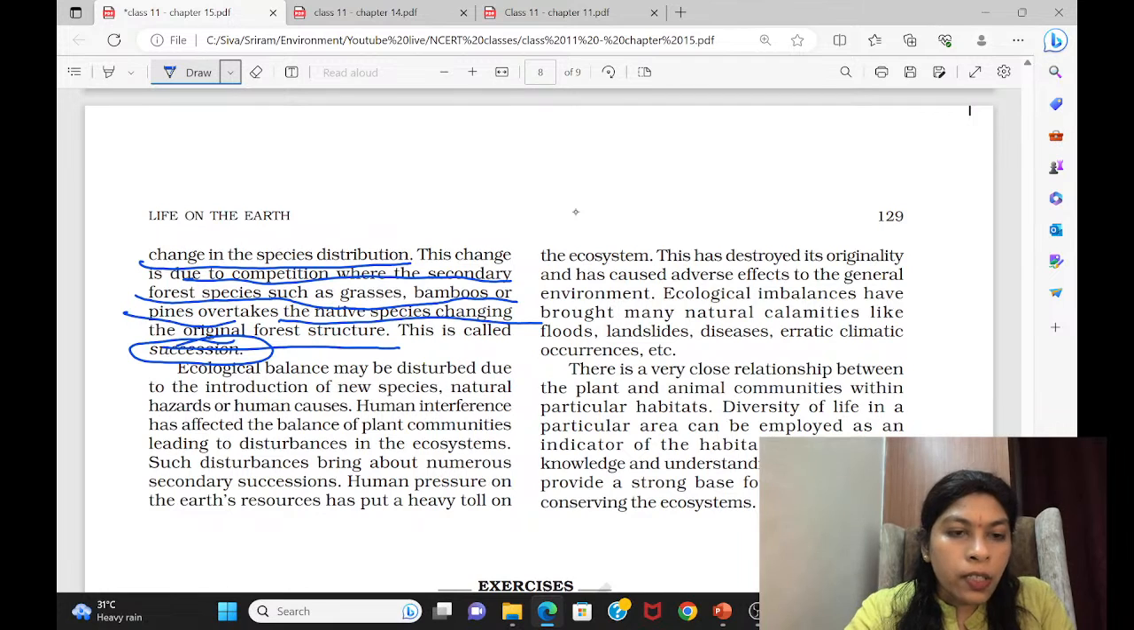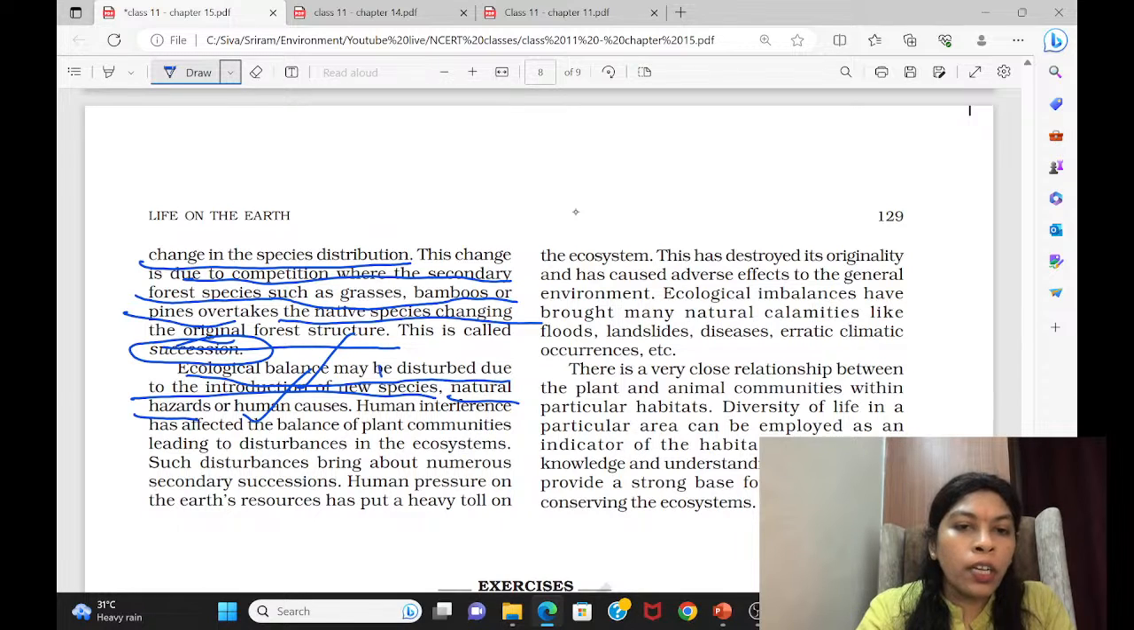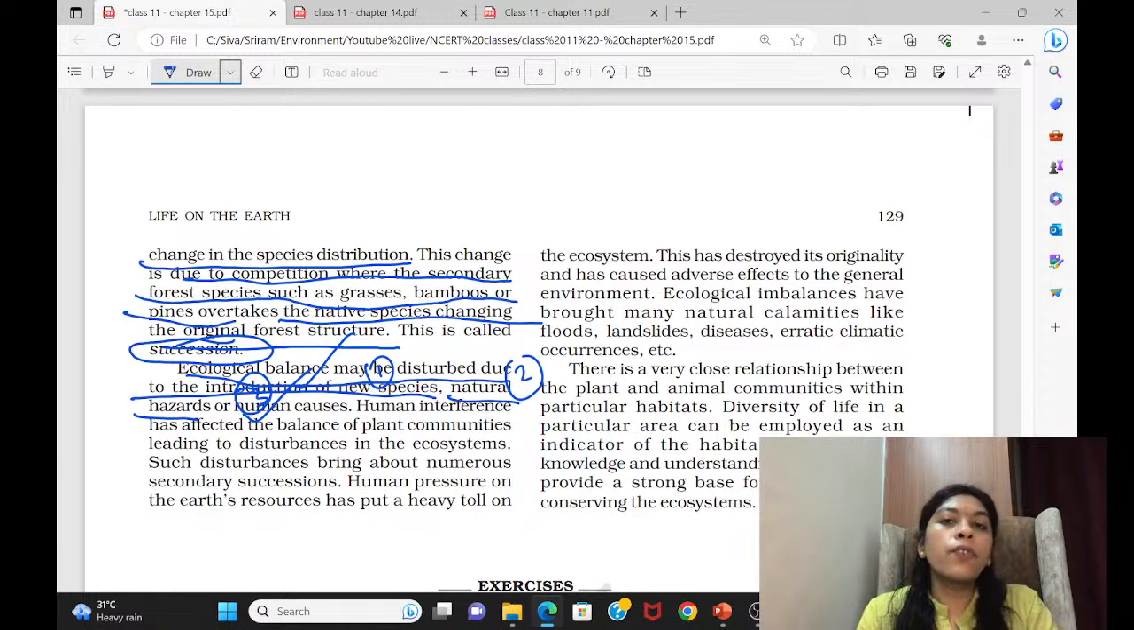Then you can just give a reading of this particular paragraph. They have said ecological balance may be disturbed due to the introduction of new species. Okay, we are introducing new species. Natural hazards, it can be due to nature, like forest fire, storms. All can disturb the balance in the area, or human causes. Put number 1, number 2, number 3. Note and keep. So these are the main reasons for succession.